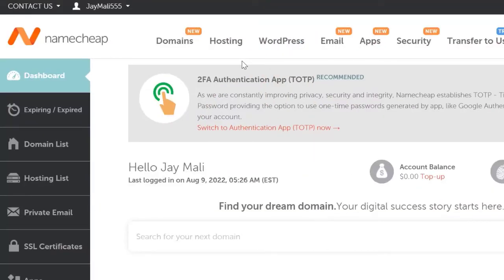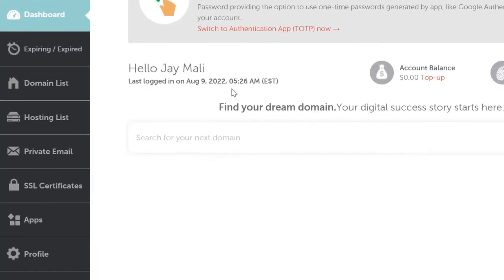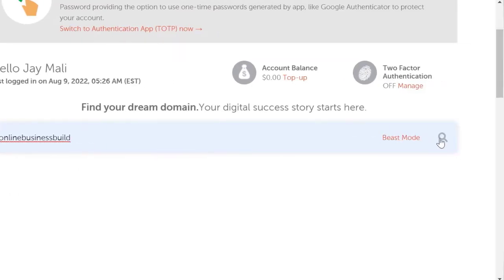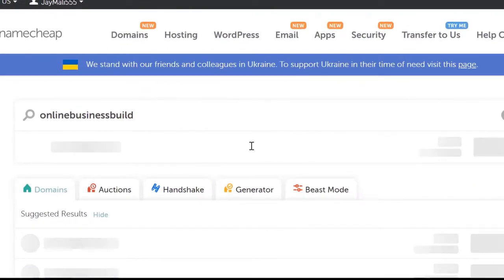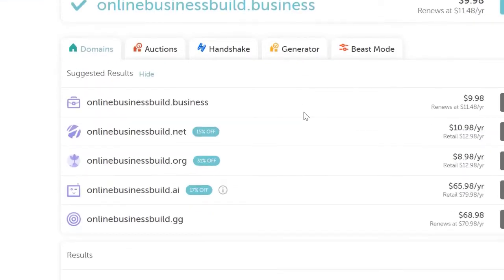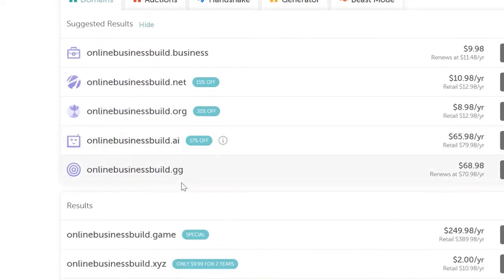I'm going to show you quickly on the screen. We're currently in Namecheap in the dashboard, and what you're going to do is go to the search bar over here and search for whatever you want your domain to be. In this example, I've searched for online business build. So we're looking for onlinebusinessbuild.com or .co or whatever the case may be, whatever is the most appropriate for our website. If we scroll down here, we're seeing some of the top search results: .business, .net, .org, .ai.